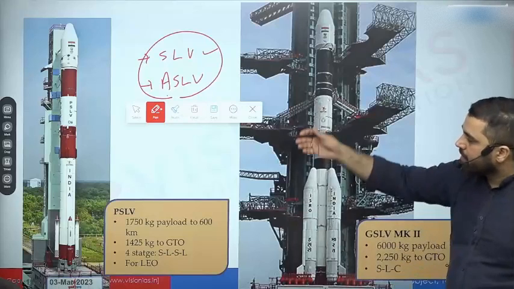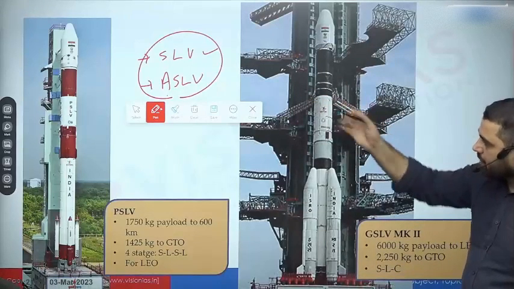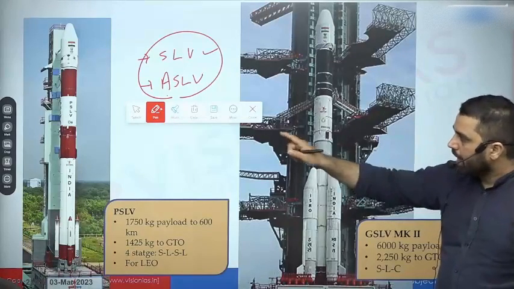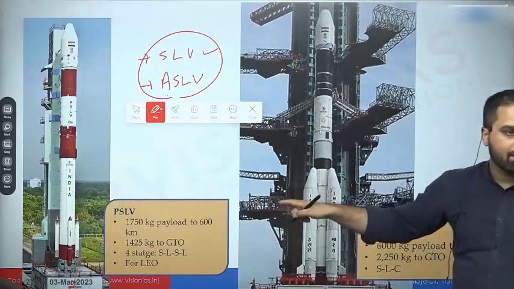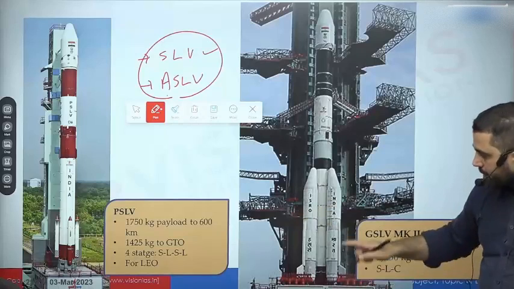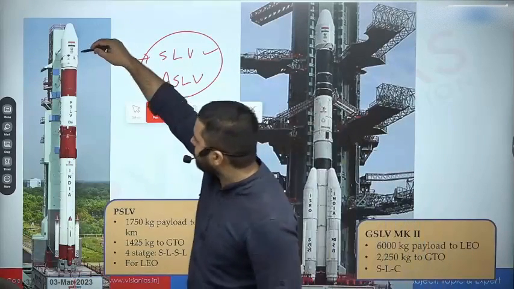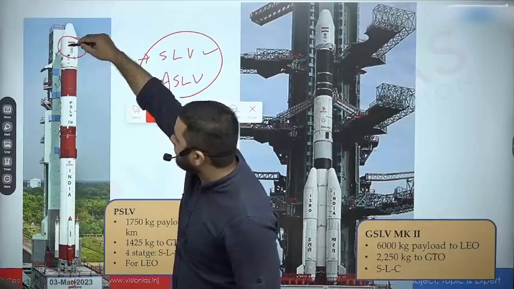So originally it was intended to deliver Earth observation satellite into polar orbits, and hence the name is Polar Satellite Launch Vehicle. तो इसका जो capability है, it can launch a payload. Payload simply means how much it is carrying. Payload is what is being carried here, right?